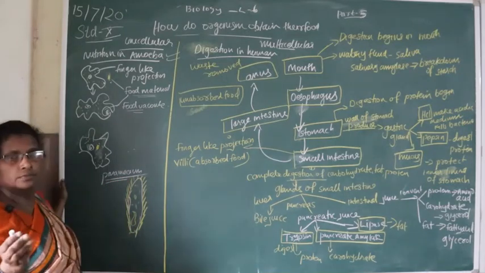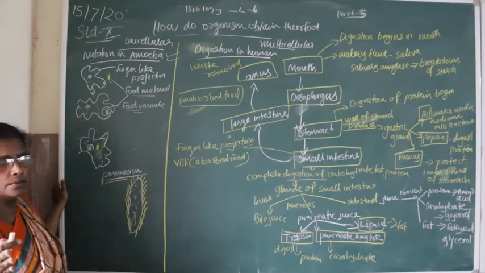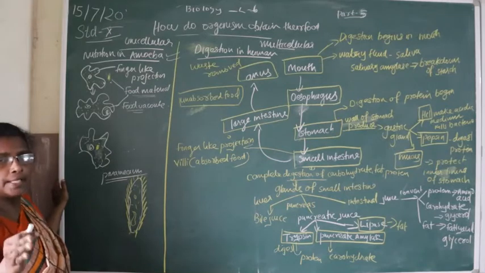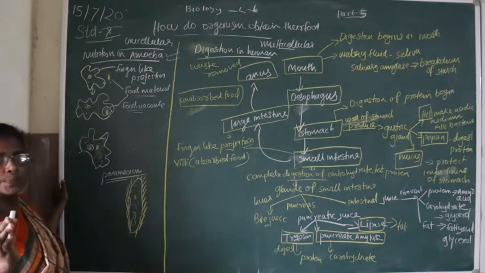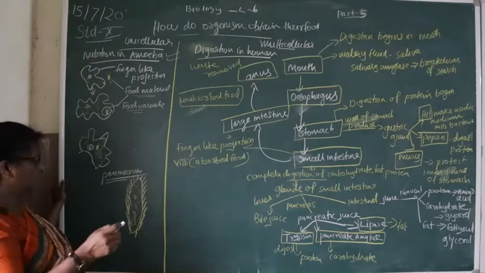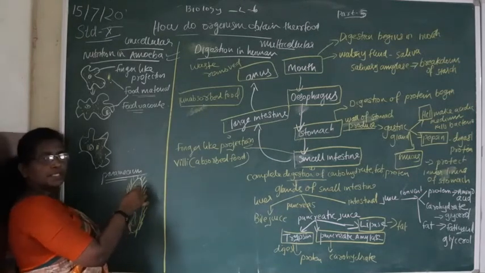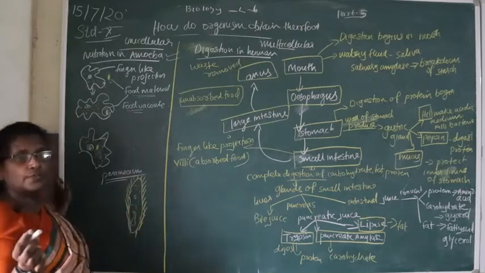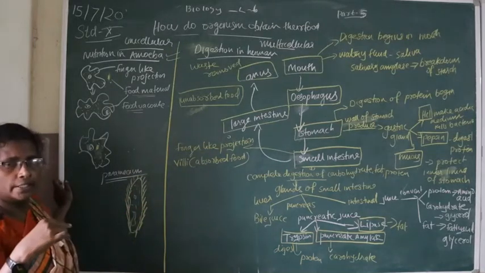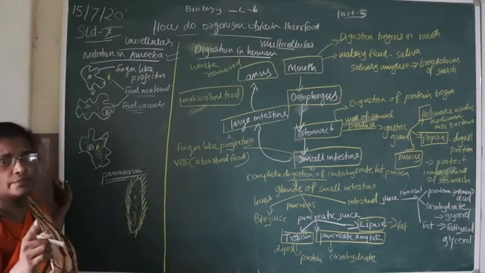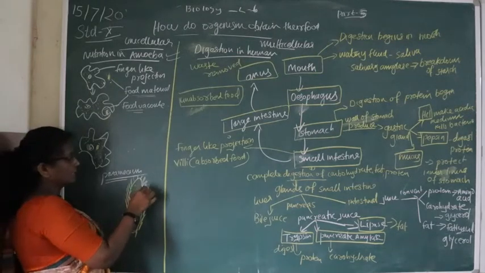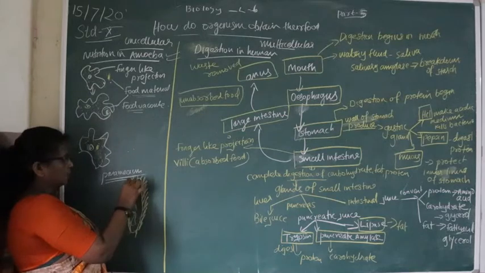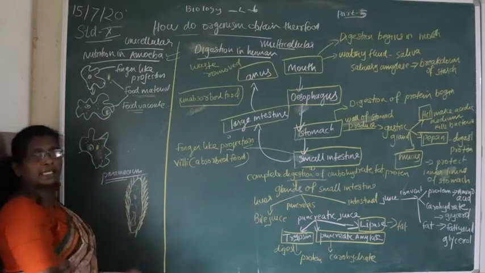Next is paramecium. Paramecium is also a unicellular organism. In paramecium, the food is taken in at a specific spot. The food goes to the specific spot with the help of cilia. In this diagram, you can see that the outside of the body is made up of hair-like structures.